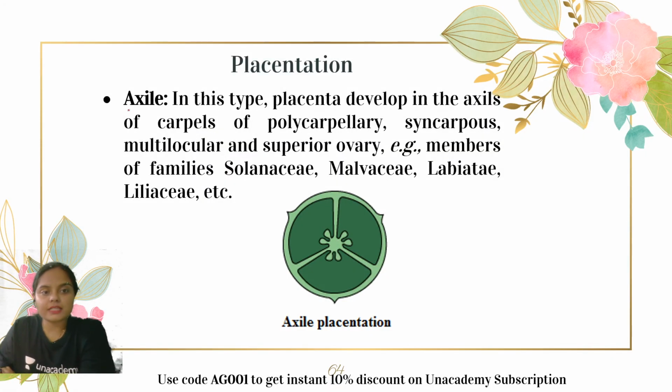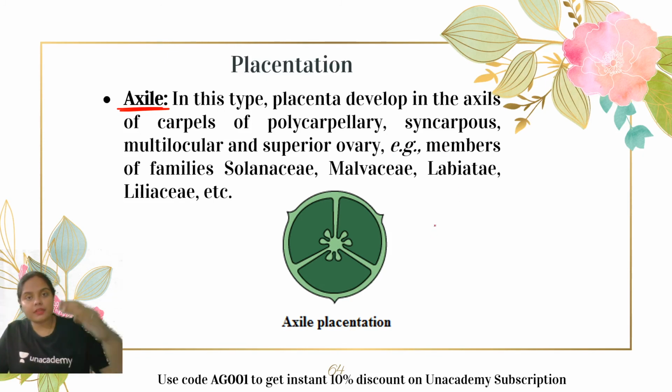Now second, here comes the axile type of placentation. What happens? The placenta is present on the ovary wall, but it ingrows such that it enters till the center part. You all must have seen a cucumber. What happens in the cucumber? You must have seen all the seeds present in the center region like this. So the placenta develops in the axis of the carpel in the center region, and this is because of the growth of the placenta.